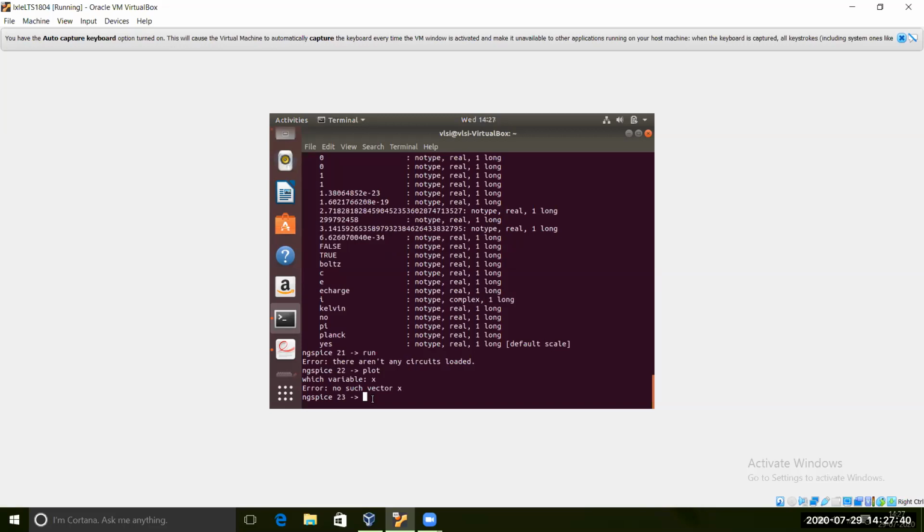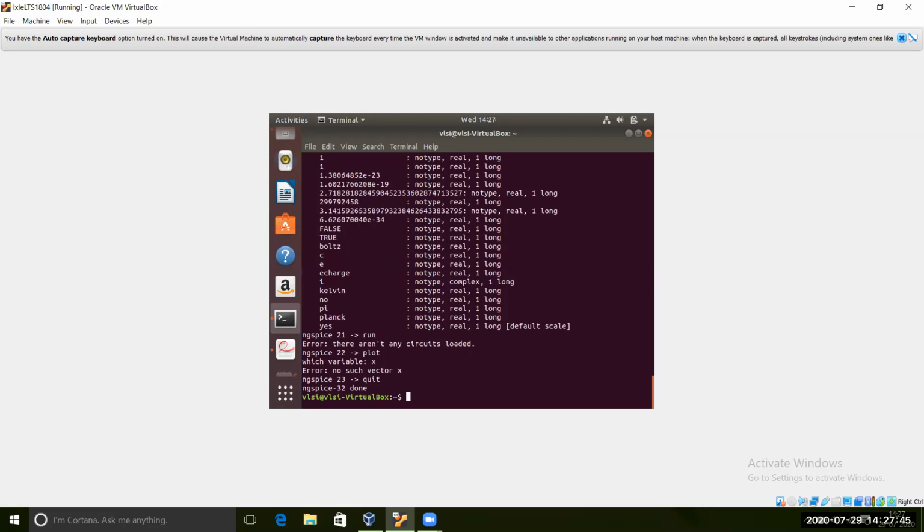For that, just type quit or exit. It's quit for me. I have done that. Then I'll show you some other commands. There is a tree command. It's not pre-installed in LXLE, so you have to install it. For that, do sudo apt install tree. Press enter. This will install the tree package into your Linux, into the LXLE.